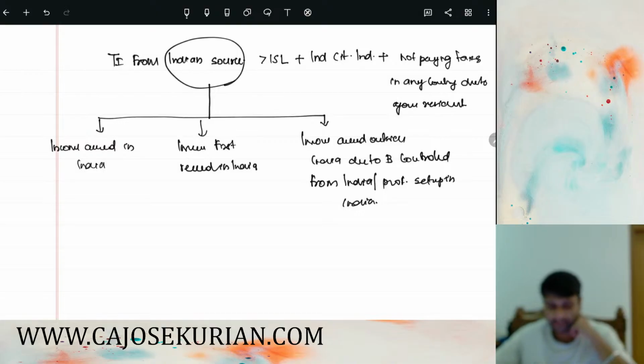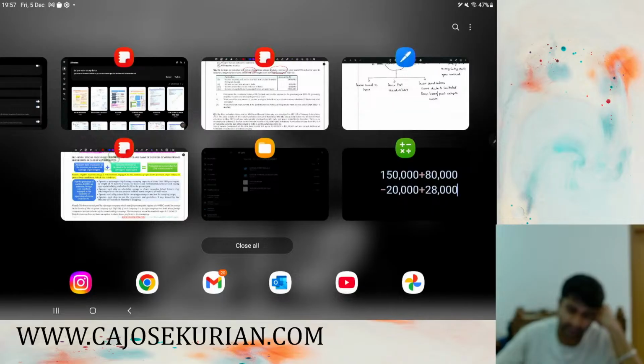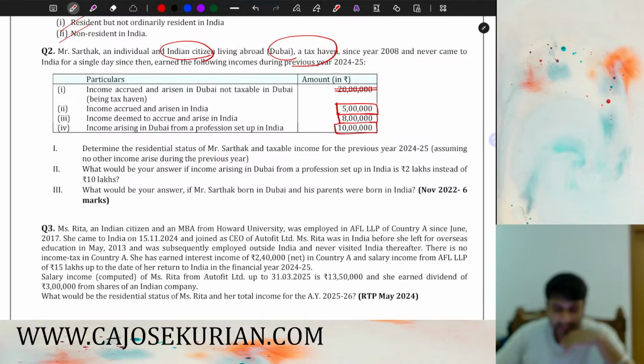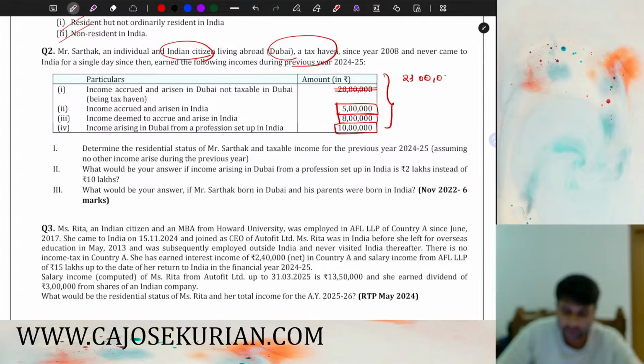So what we should do is from the question, we need to identify which are the items that come under the definition of total income from Indian source, right? First one, income accrued or arised in Dubai, not taxable in Dubai, being a tax haven. This is not total income from Indian source. Income accrued or arised in India, yes, that is definitely total income from Indian source. Income deemed to accrue or arise in India, that also will form part. Income arising in Dubai from profession set up in India, that also will form part. So 10 plus 8 plus 5, that will be altogether 23 lakh, which is more than 15 lakh.